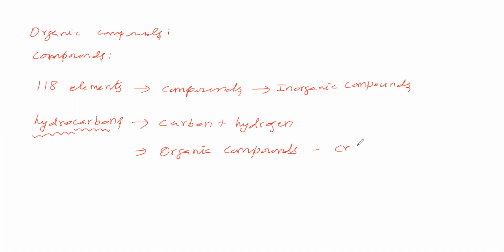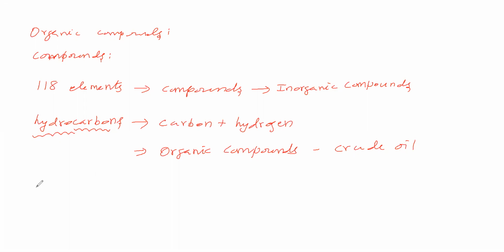Now, crude oil contains hydrocarbons. Crude oil and petroleum products are mostly hydrocarbons. So hydrocarbons, those compounds are called organic compounds, we can say.